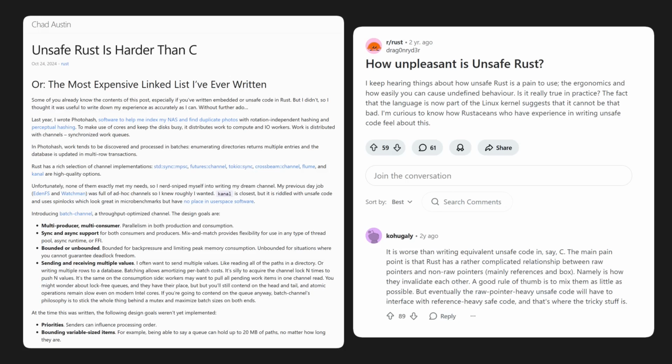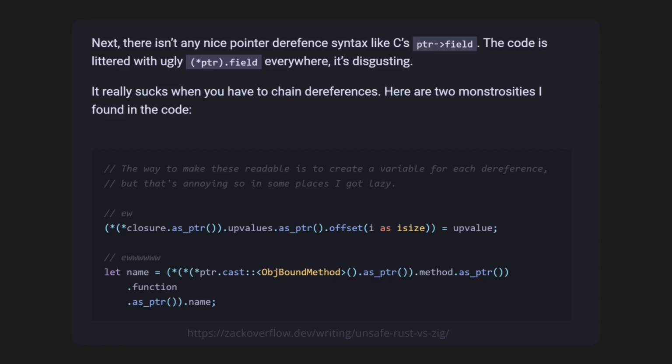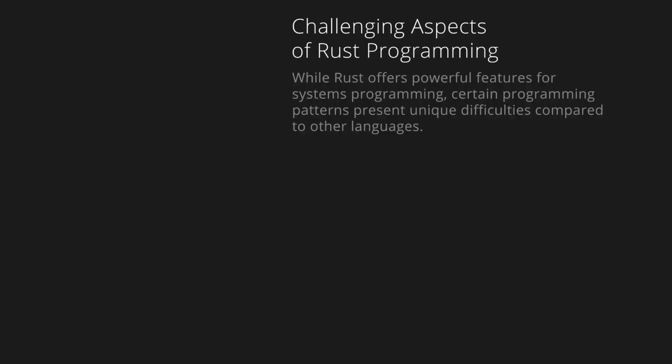Rust has a subset of the language called unsafe Rust, which allows you to bypass some of the language's memory safety guarantees in order to give you more low-level control, but it's a bit unergonomic to use. In other words, it's more restrictive and difficult to write than the normal C or C++, and the syntax is more awkward.